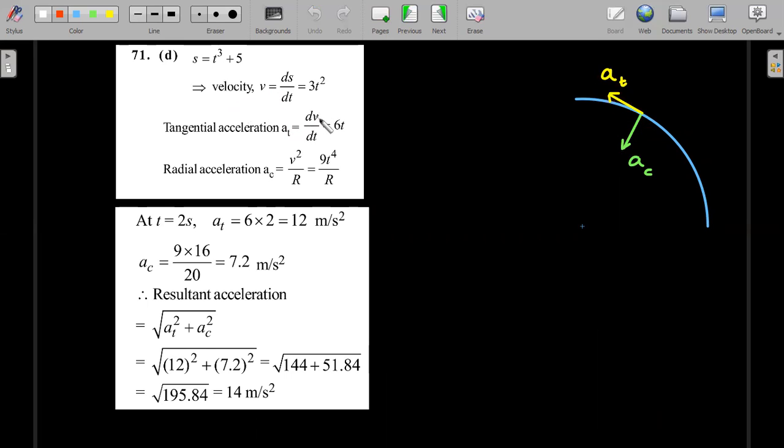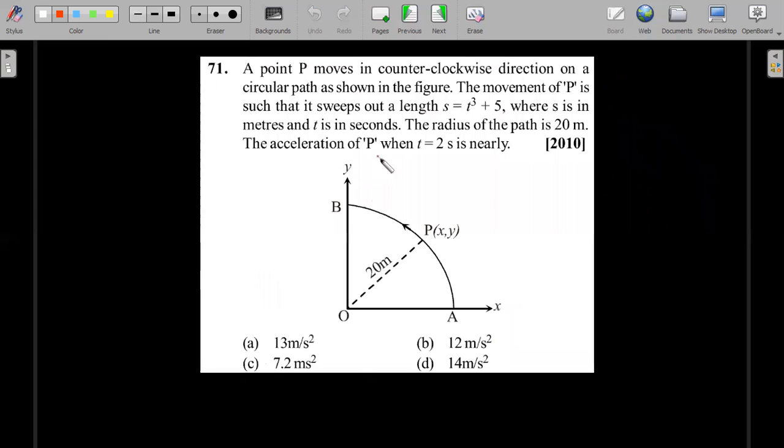Tangential component AT is given by dV by dt, which you can differentiate this one twice and get it 60. Whereas the radial or centripetal acceleration is given by V square by R. So this V, don't be ashamed to actually square it and do it. Okay, so you got both the values, nicely substitute 2 seconds, get some large looking numbers, and resultant acceleration is always given by root of AT square plus AC square. Okay, again, not so straightforward answer as you could see, very close one you have to mark in the options.